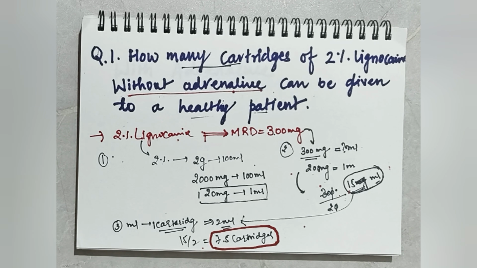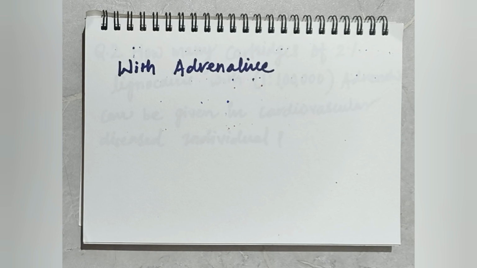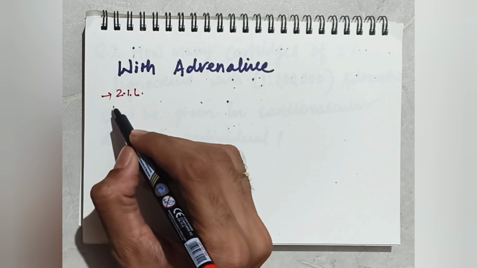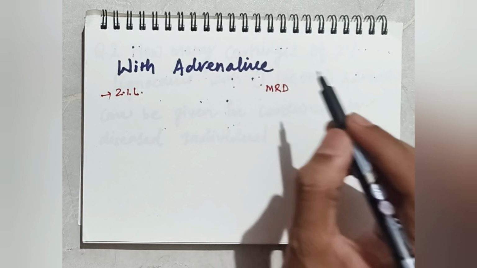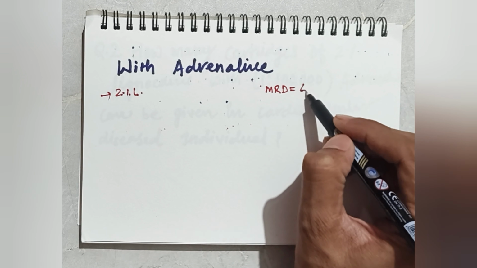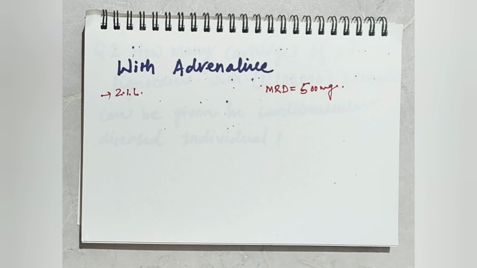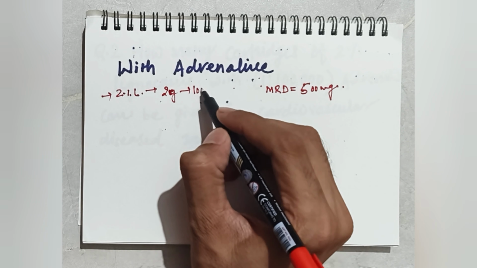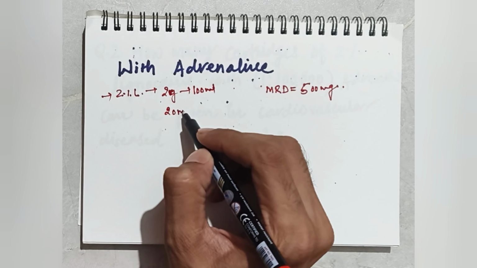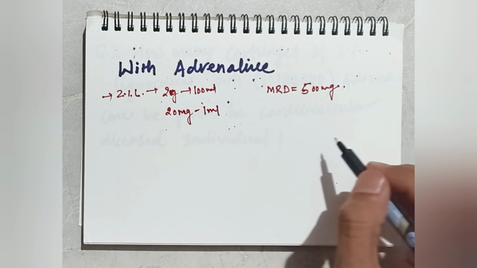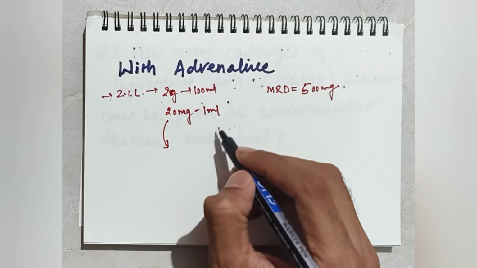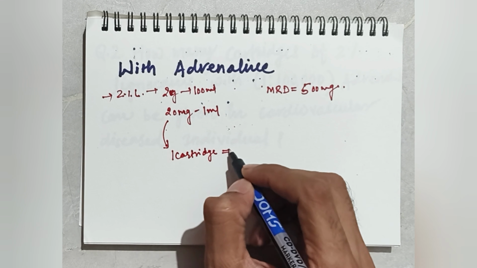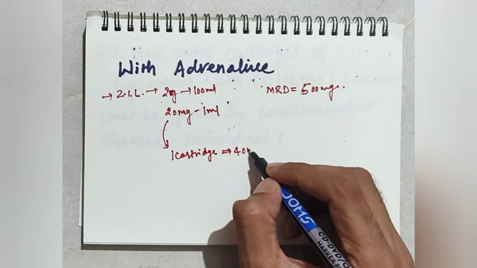So 7.5 cartridges can be safely given to a healthy individual with 2% lignocaine without adrenaline. Suppose the numerical says with adrenaline, then again we have 2% lignocaine. The maximum recommended dose, MRD, of lignocaine with adrenaline is 500 milligram. 2% means 2 gram in 100 ml, that is 20 milligram in 1 ml. Our cartridge contains 2 ml, so 1 cartridge will contain 40 milligram.